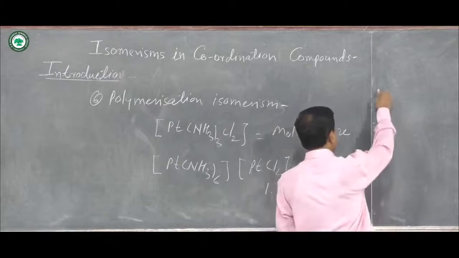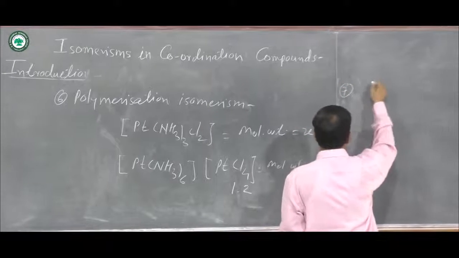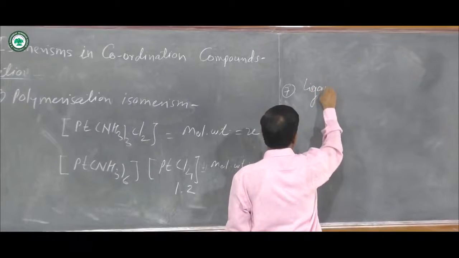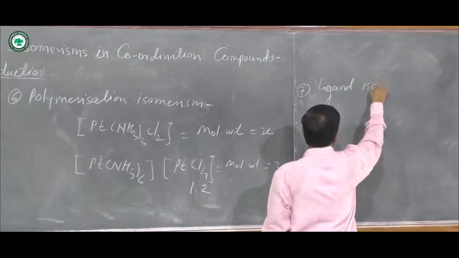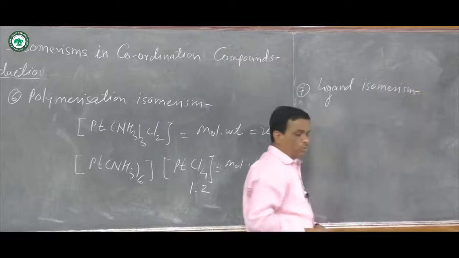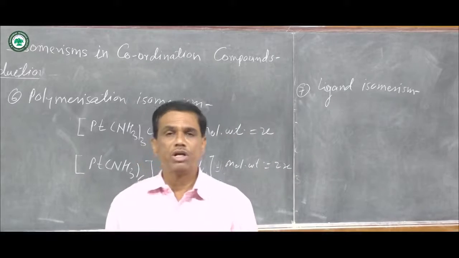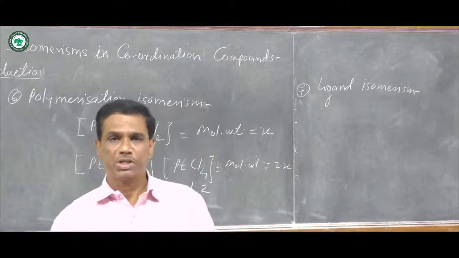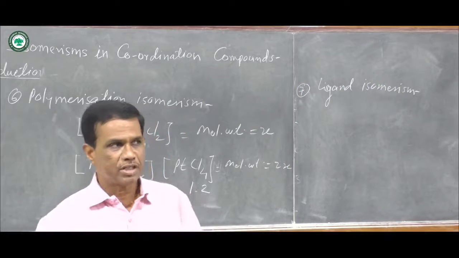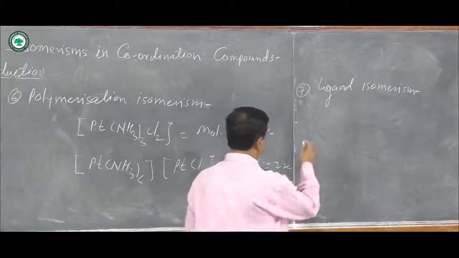And the last, number 7 of structural isomerism, is ligand isomerism. When two ligands are isomers of each other, then their coordination compounds are also isomers of each other, and these compounds are known as ligand isomers, and the phenomenon is known as ligand isomerism.